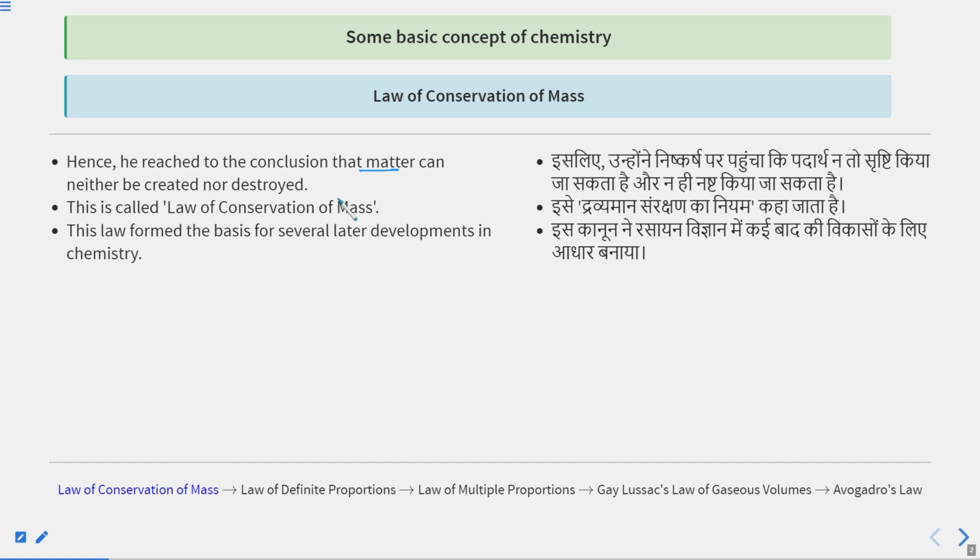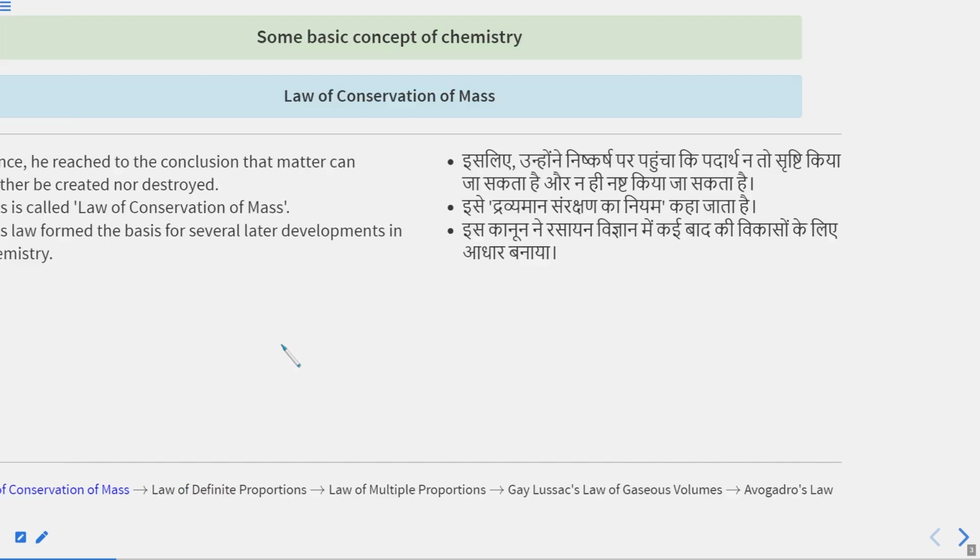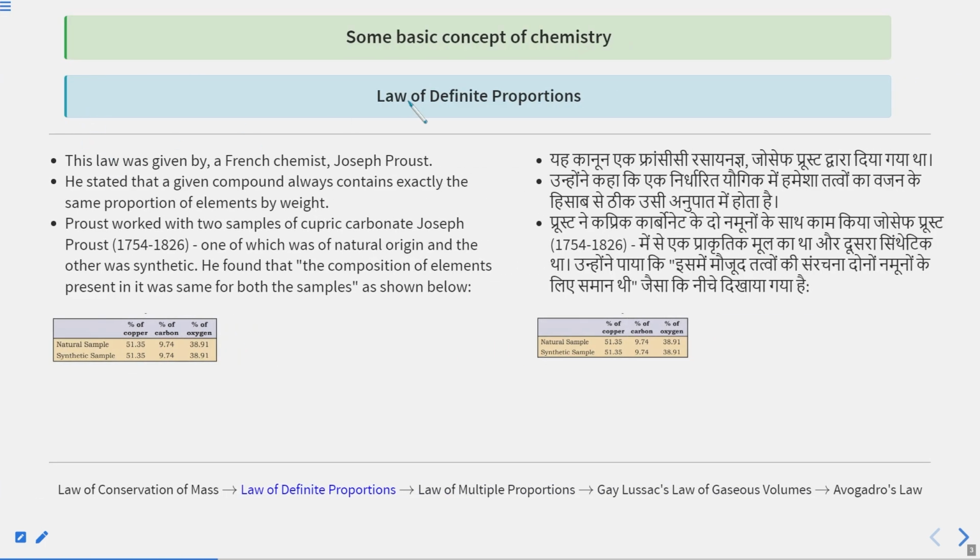And this law definitely formed the basis for several later developments in chemistry. Based on this law, so many developments happened in chemistry afterwards. This law is very interesting. This law predicts whether a reaction is balanced or unbalanced. The next law is the law of definite proportion. I hope you are very clear about the law of conservation of mass.